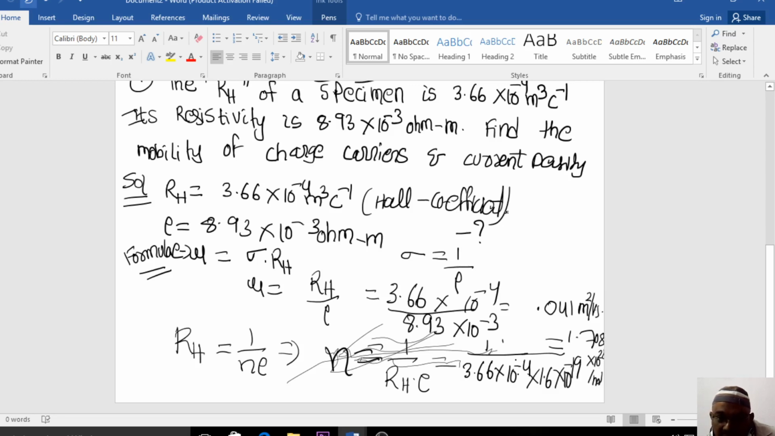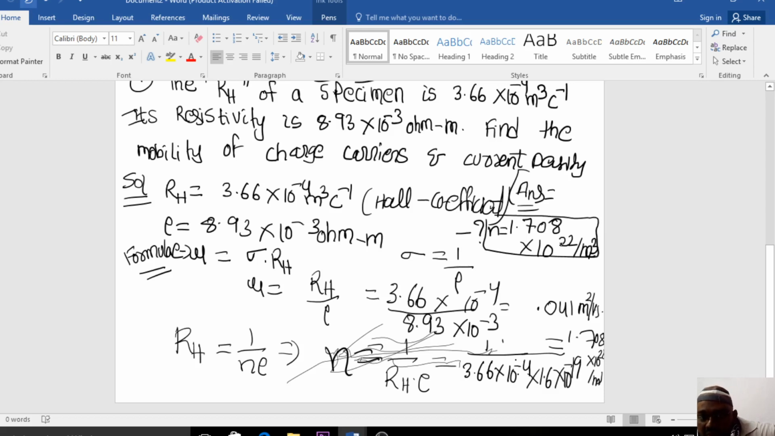I am writing here, the answer for charge density will be 1.708 into 10 to the power of 22 per meter cube, or you can write m to the power of minus 3. Now this is the answer for what n is equal to.